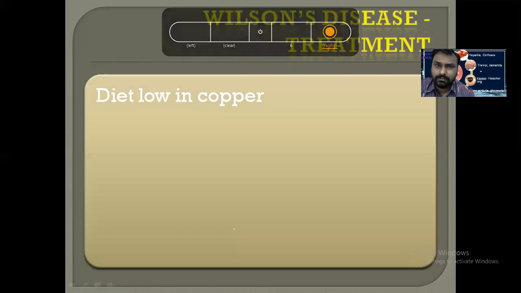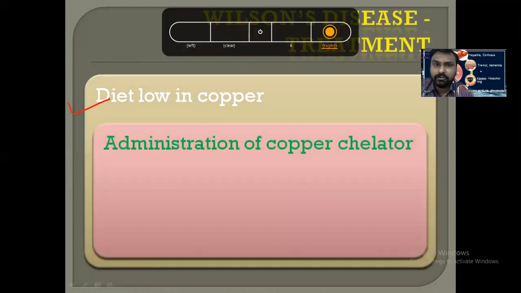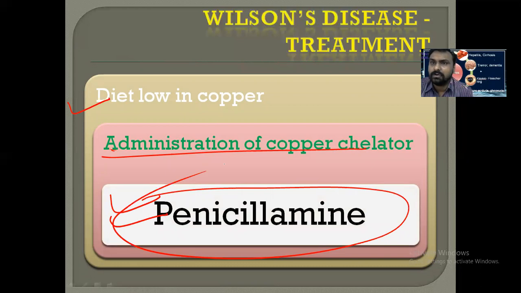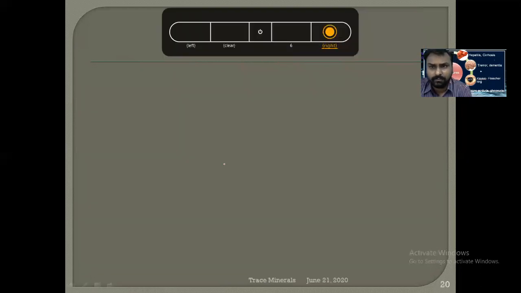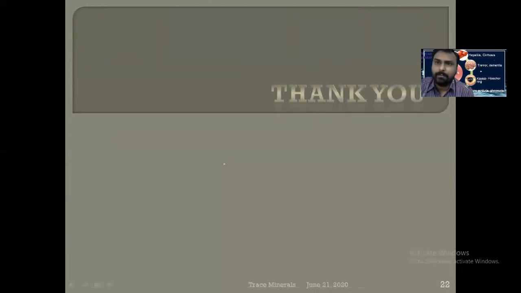So we should give a diet low in copper and administer a copper chelator like penicillamine. Okay, very important. So this drug we can give to a patient of Wilson disease. In medicine, you will see many patients of Wilson disease, right? So this is all about copper.